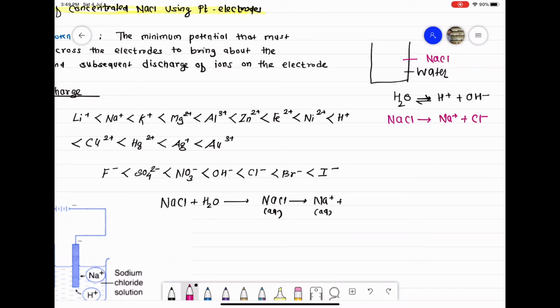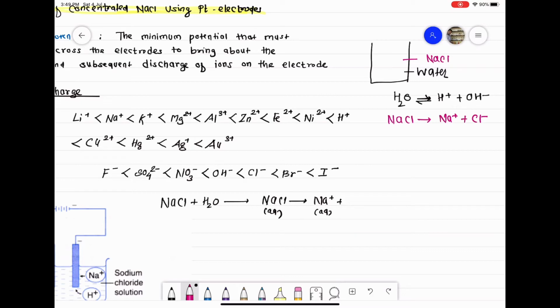But water, which was dissociated to a very small extent in pure state, in presence of NaCl also forms a large number of cations and anions, that is a large number of H plus ions and OH minus ions.